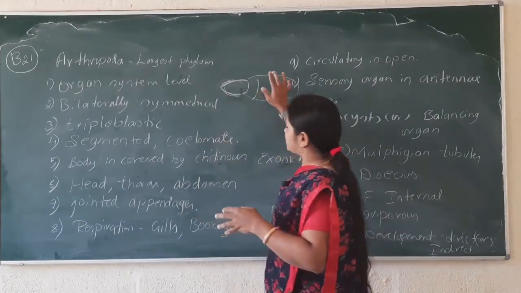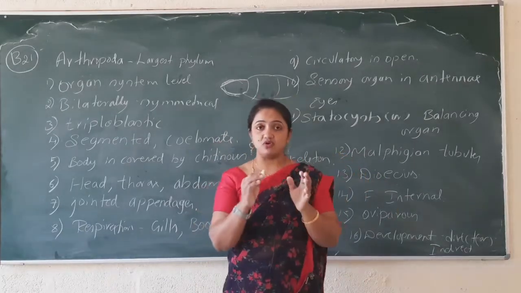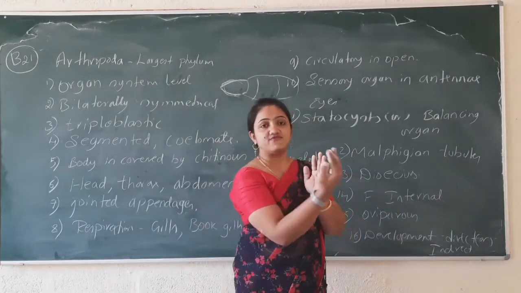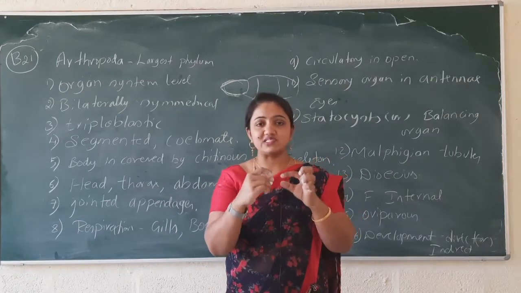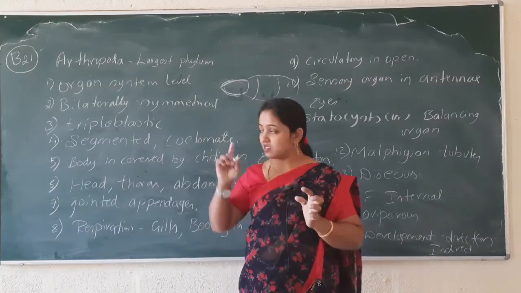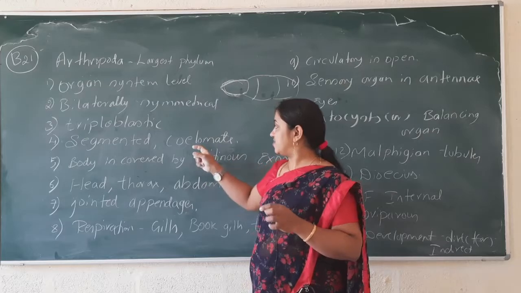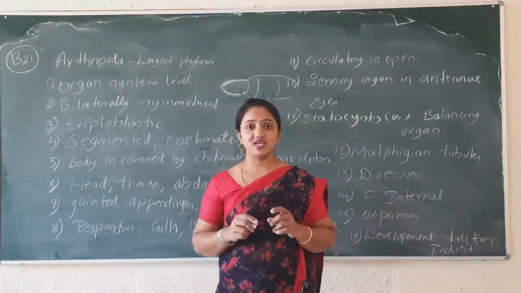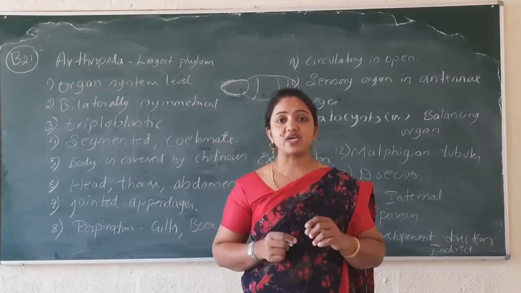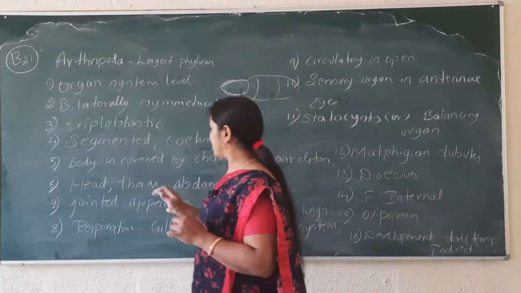And in some animals, for example the cockroach, if you see the ventral surface, you can see the segments on the abdomen region. That is also what is meant by the body being segmented. And inside the body they have a true body cavity, known as coelomate.